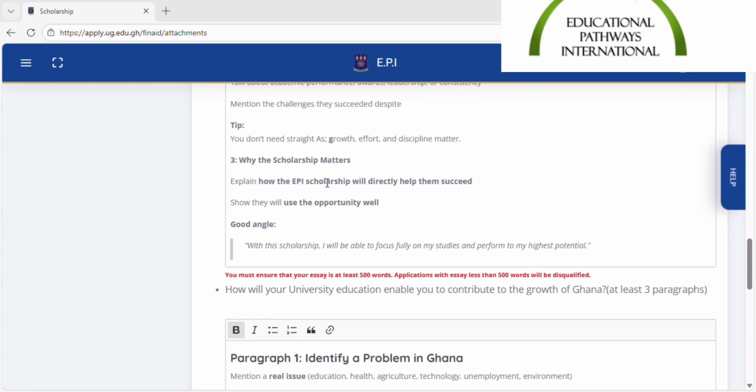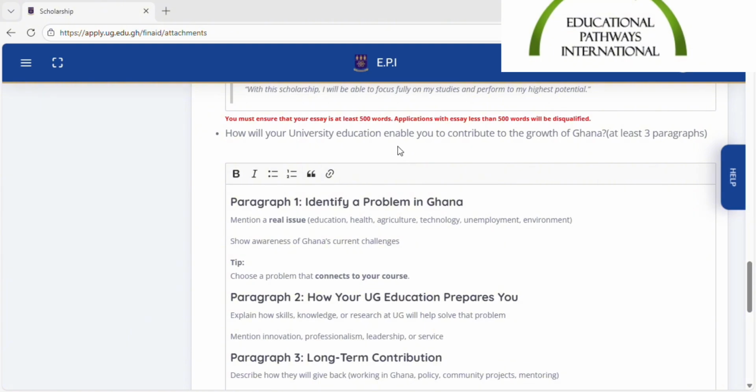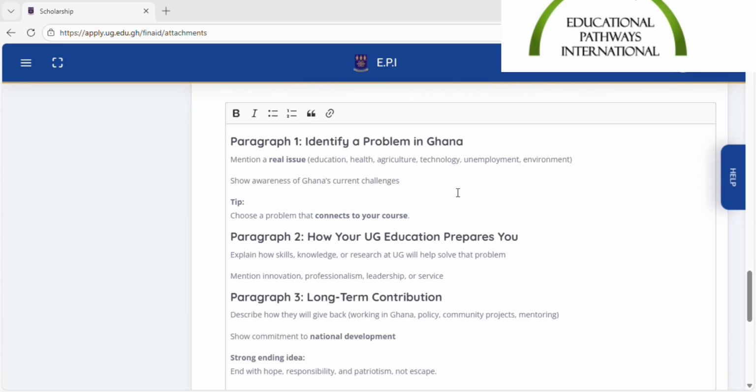So, do we understand? Finally, the last essay is asking, how would your university education enable you to contribute to the growth of Ghana? It's a straightforward question and it's very easy to answer. Here you have to identify a problem in paragraph one and link it to your course of study, just like that of essay 1. But here you combine paragraph 1 and paragraph 2 of your essay 1 into one paragraph. That is mentioning the problem in your community that you are facing and connecting it to your course.